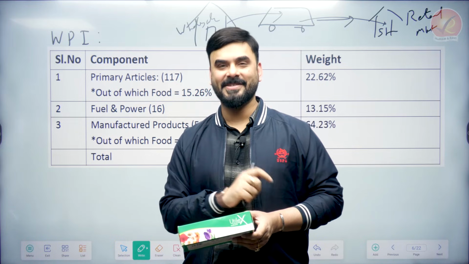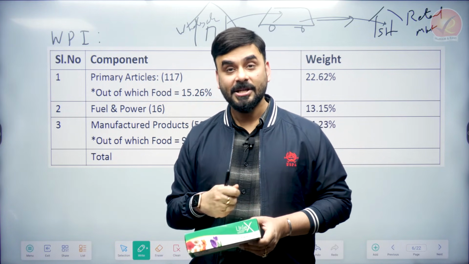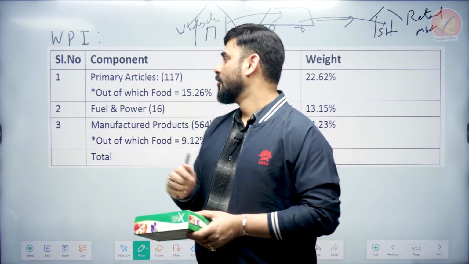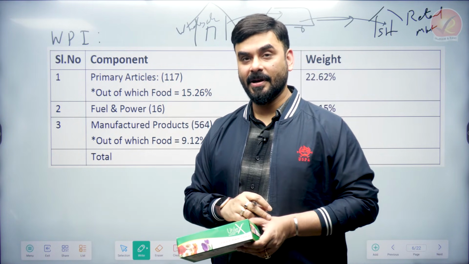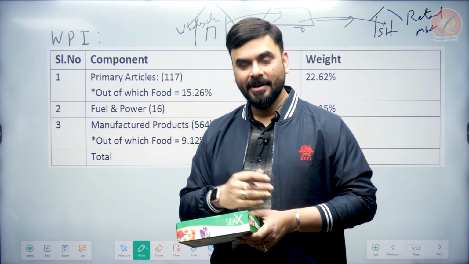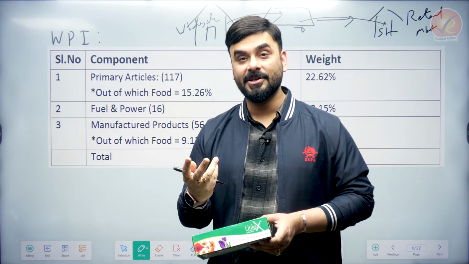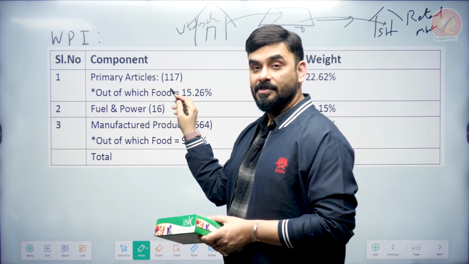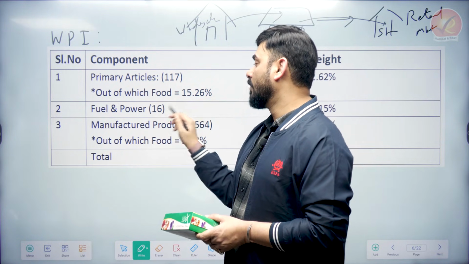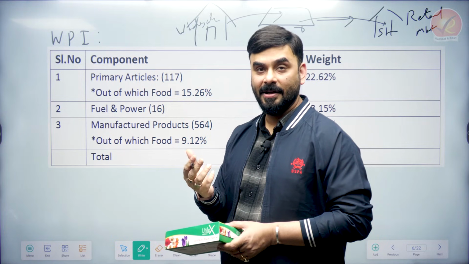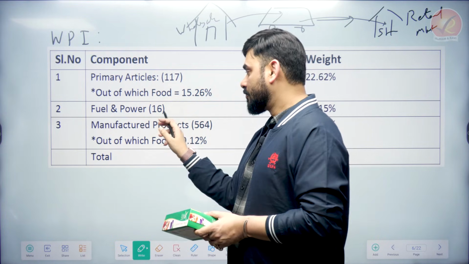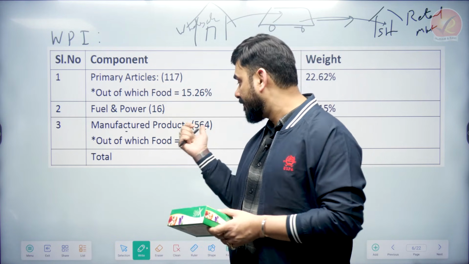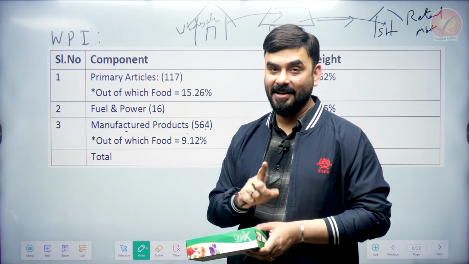So, now let us see what happens in a wholesale market. When you go to a wholesale market, which are those items which are most commonly bought and sold? Which are the important items in the wholesale mandi? So, for example, primary articles, which are mostly used in raw form. For example, rice, wheat, cereals, fruits, vegetables, these are all primary. So, primary items. How many primary items are taken? 117. Then you have fuel and power. Fuel means which gives you energy. So, 16 items are taken. Then manufactured products, which are created in a factory, 564 items are taken. These are the number of items.